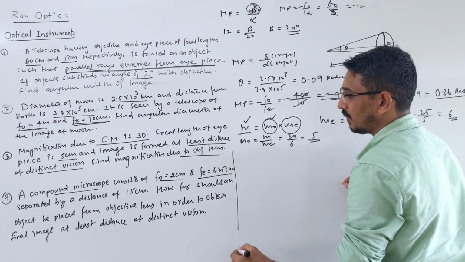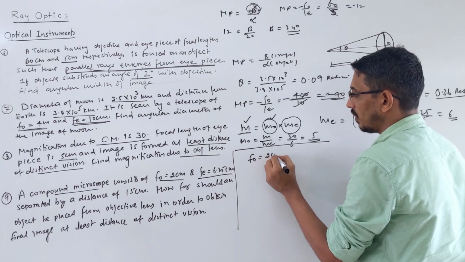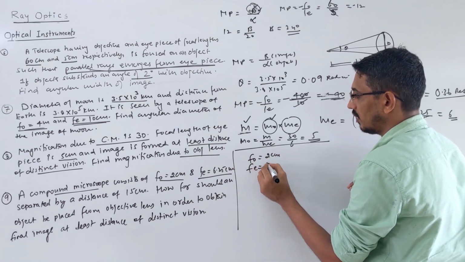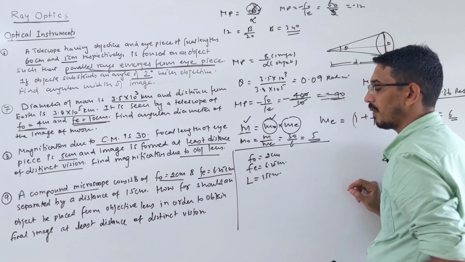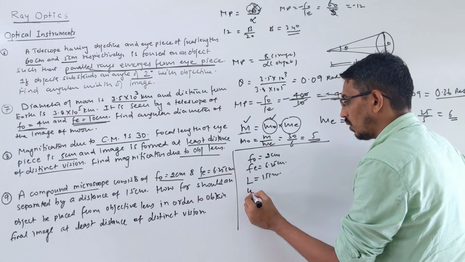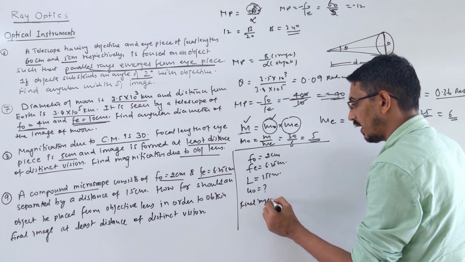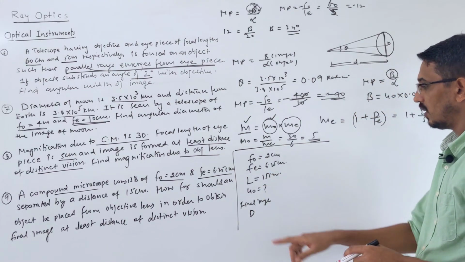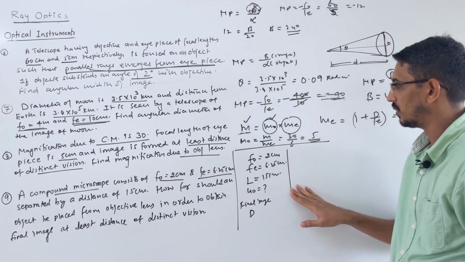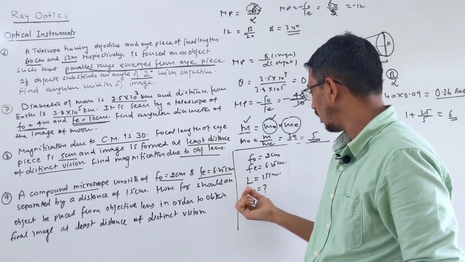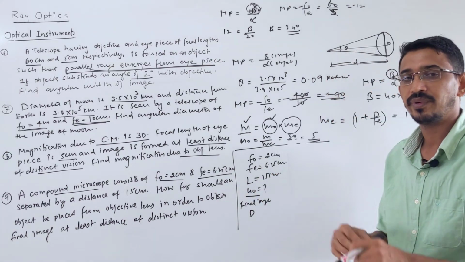Look here, many things are given to us. I'm writing here what is given. F naught given 2 centimeter, FE given 6.25 centimeter, length of the tube given 15 centimeter, correct. And U naught we have to calculate. Final image is formed at D, the distance of vision. We don't need magnification here because they're not asking magnification. They're asking only what is U naught. So in order to calculate U naught, what we need? We need to write the formula, right?